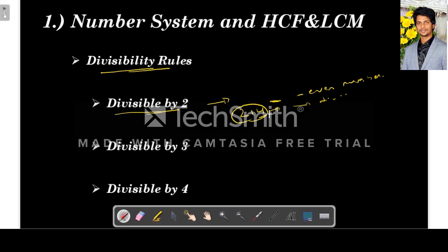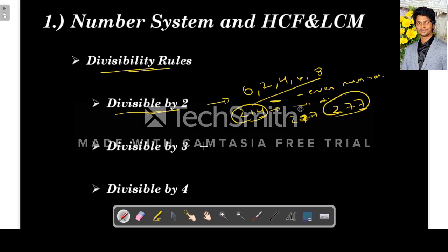So this number is divisible by 2. If you take 277, the unit digit 7 is not divisible by 2. So this 277 is not divisible by 2. So if the unit digit is 0, 2, 4, 6 or 8, then the number is divisible by 2.